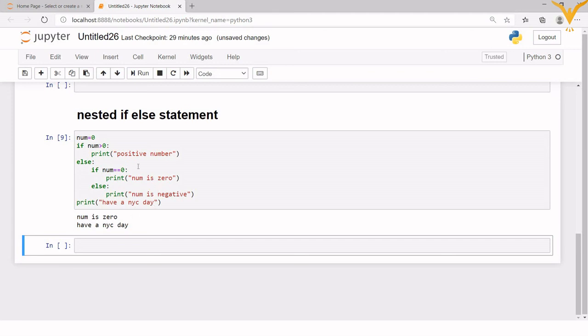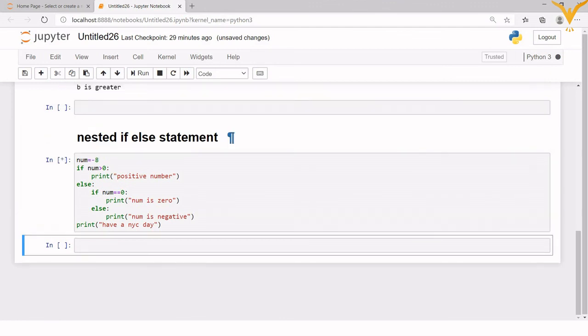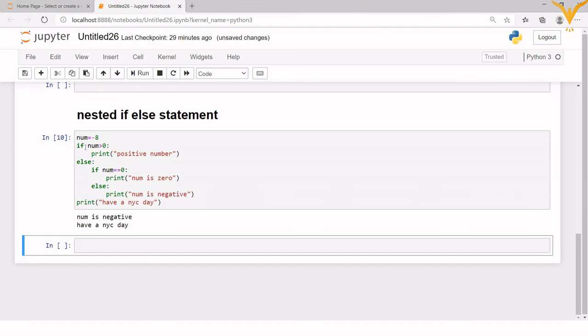Now we'll again change the value. Now we'll keep it as a negative number. We'll take it as -8. Now see, the if condition becomes false, so it will go in else. In else we have one more if. Again this condition becomes false, so it will go in else and print: number is negative. Then it will get out of the else block, and whatever we have written outside the block of the if, that particular statement gets printed. So this is how nested if else statement works. I hope you have understood all the 4 conditional statements.